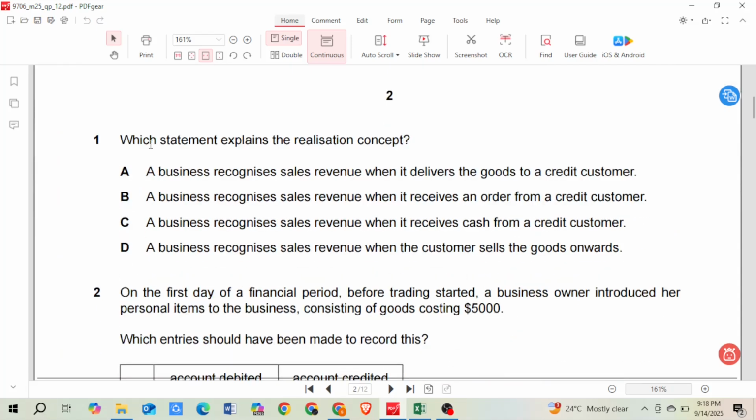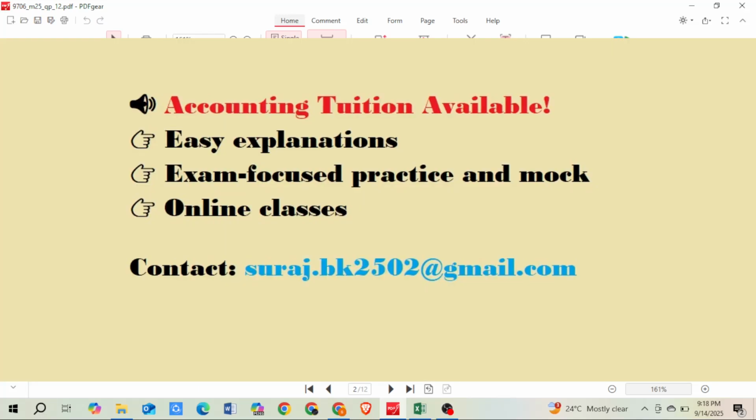Question number 1. Which statement explains the realization concept? A. A business recognizes sales revenue when it delivers the goods to the credit customer. B. A business recognizes sales revenue when it receives an order from a credit customer. C. A business recognizes sales revenue when it receives cash from credit customer. And D. A business recognizes sales revenue when the customer sells the goods onward.